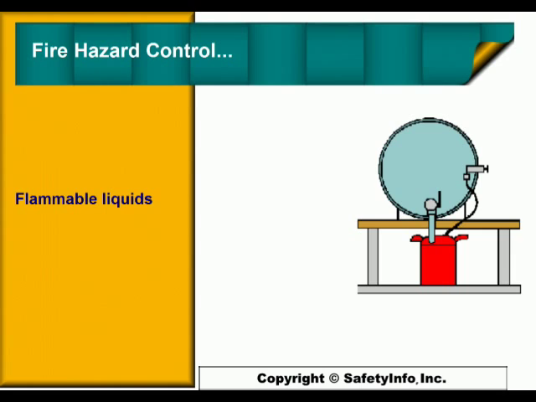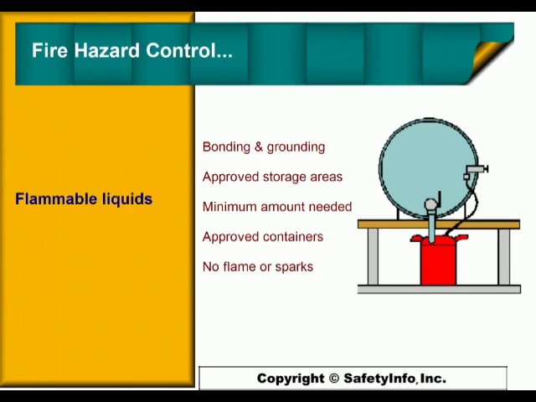Rules for controlling flammable liquids include bonding and grounding of bulk liquid containers to prevent sparks which could ignite vapors, keeping flammable liquids only in approved storage areas, using only the minimum amount needed at workstations, use of approved flammable liquid containers, and not conducting any flame or spark-producing operations or equipment in areas where flammable liquids are stored or used.